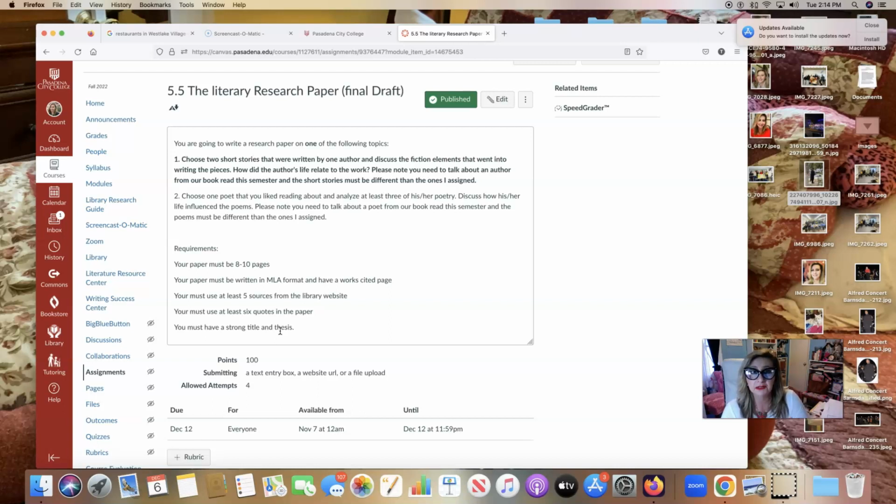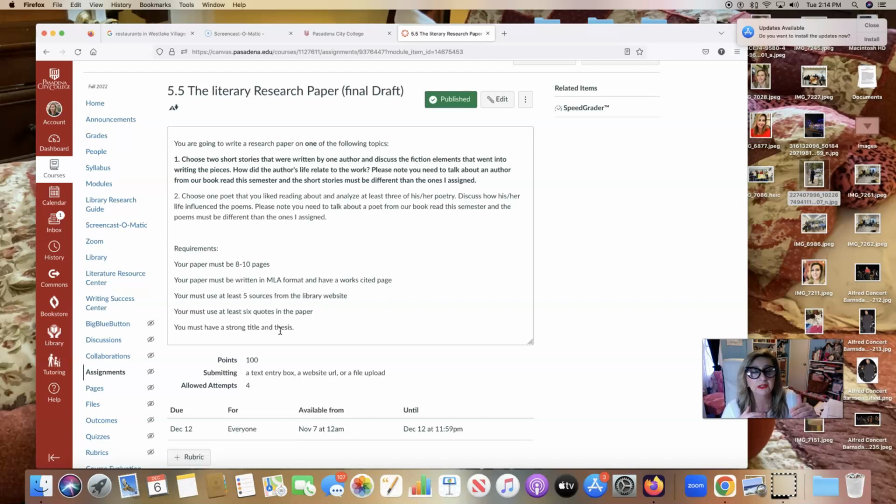Additionally, a lot of you are starting your papers with talking about an author and giving the date of birth of the author in chronological order of the author's life. And I'm actually not looking for that in a research paper. What I'm looking for in a research paper is that you do literary analysis on the author's work.